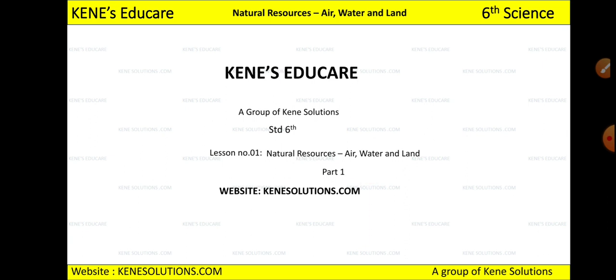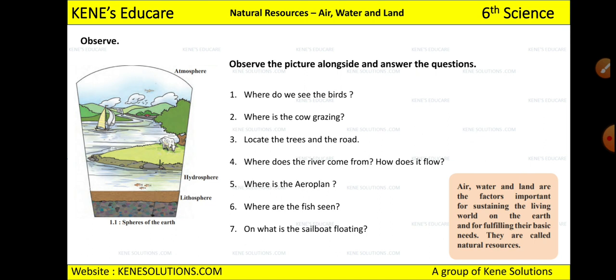Okay, so let's start. Now can you just observe the picture on this side and answer these questions? In this picture there are some spheres of the earth. One is the atmosphere. Atmosphere includes air, right? Second is the hydrosphere. Hydro means water.